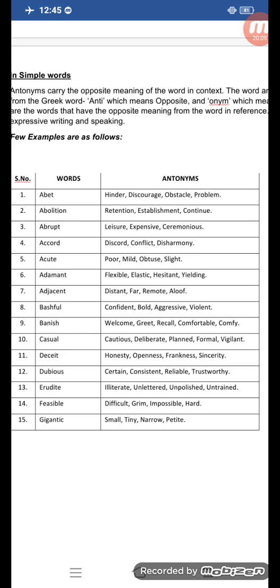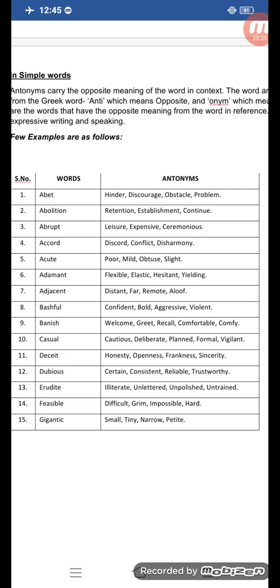Abet, abate, abolition, abrupt, accord, acute, adamant, adjacent, bashful, banish, casual, deceit, dubious, erudite, feasible, gigantic. So one word I'm just telling about its opposite. Abet, opposite meaning is hinder.